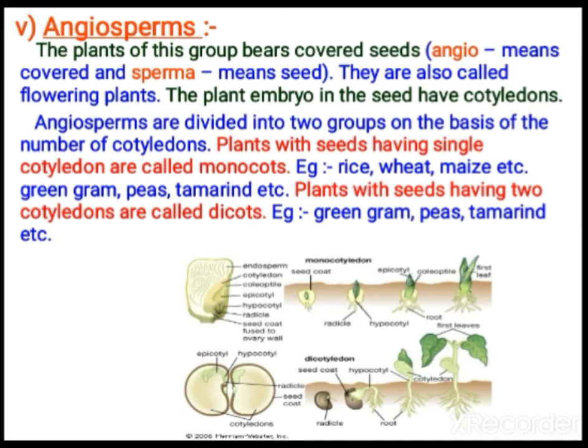When you see the plant embryo, they have cotyledons. For example, you eat cereals and pulses. You eat the fleshy portion, dal and all, that fleshy portion is the cotyledon. What you eat as paddy, that is cotyledon. When you eat wheat, that is also cotyledon. Maize also. But in the case of maize, paddy and all, the cotyledon is not well developed. That's why the food is stored in the endosperm.